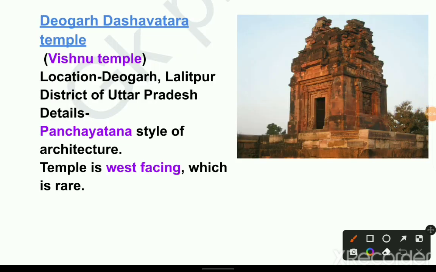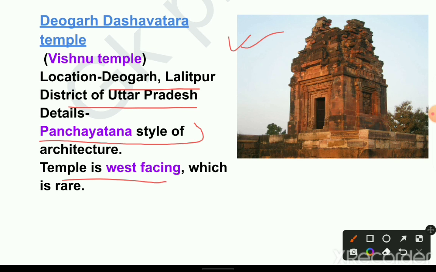Next temple is Deogarh Dashavatara Temple. This is famous as a Vishnu temple. Location: Deogarh, Lalitpur district of Uttar Pradesh. Details: Panchayatana style of architecture. The temple is west facing, which is rare.